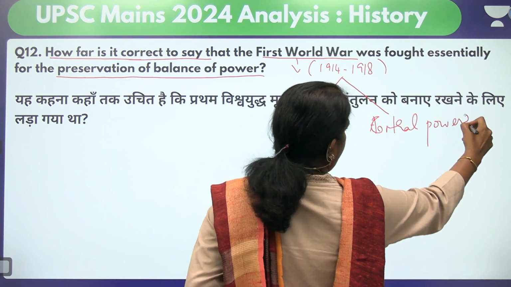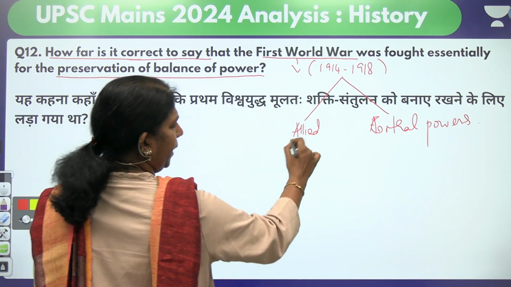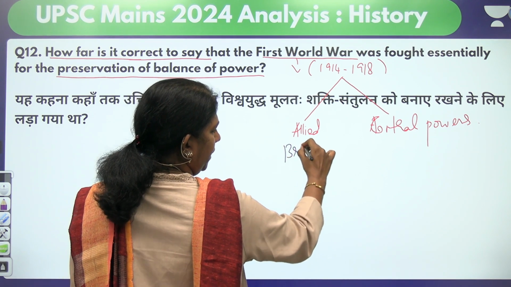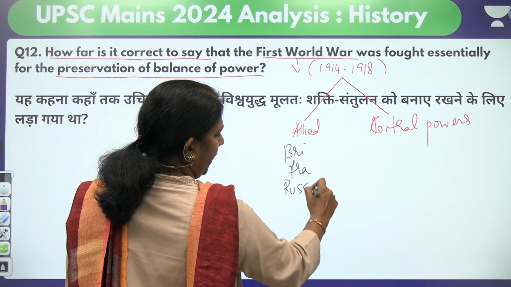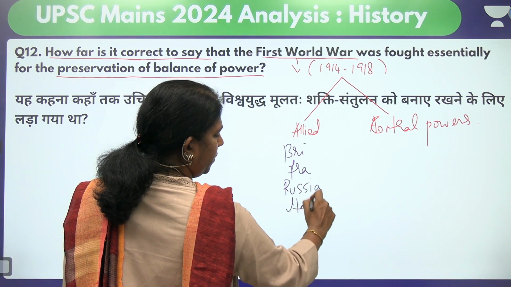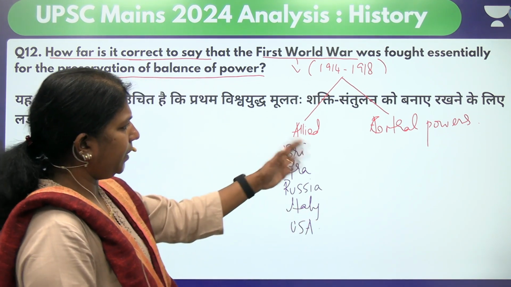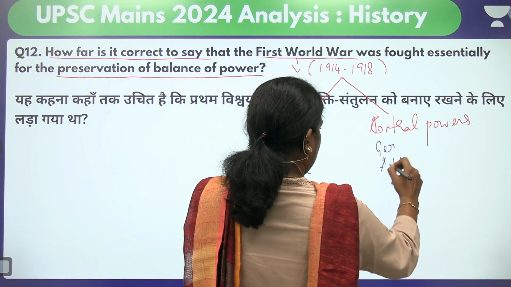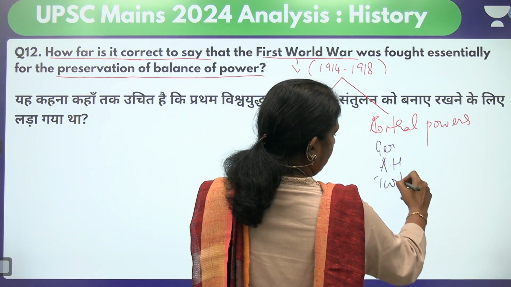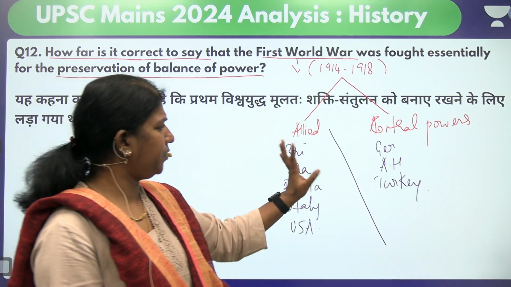Predominantly, the Allied powers included Britain, France, Russia, and later Italy entered the war, and the USA also entered the war. When you look at the Central powers, it was Germany, Austria-Hungary, and Turkey. So these three powers were fighting the war. Predominantly, they are the major players.